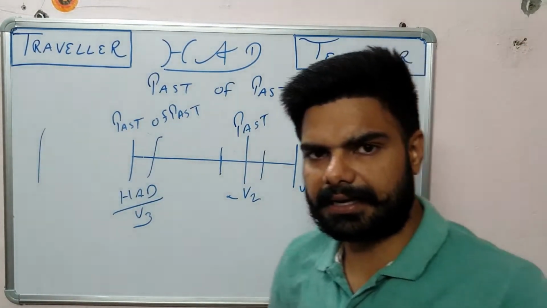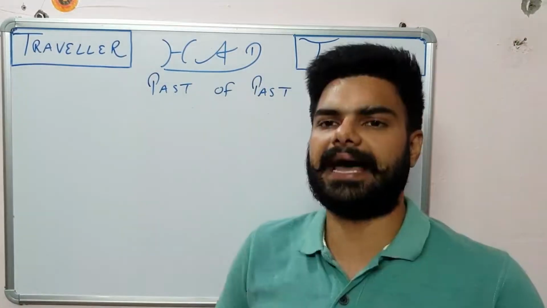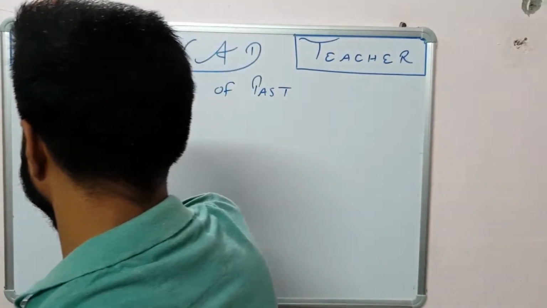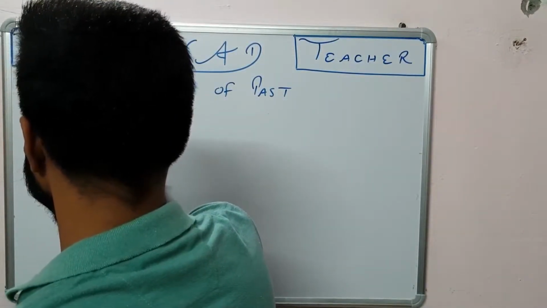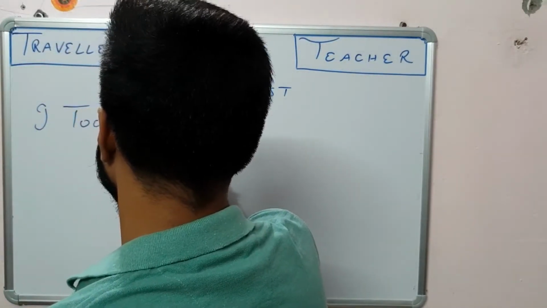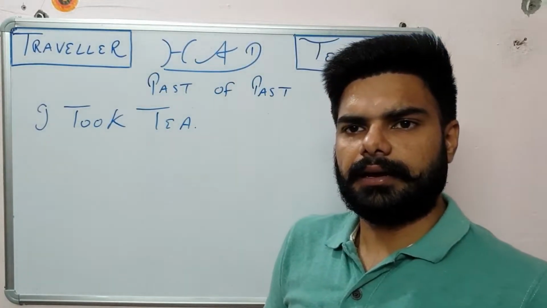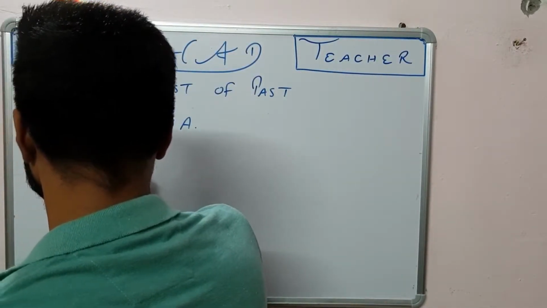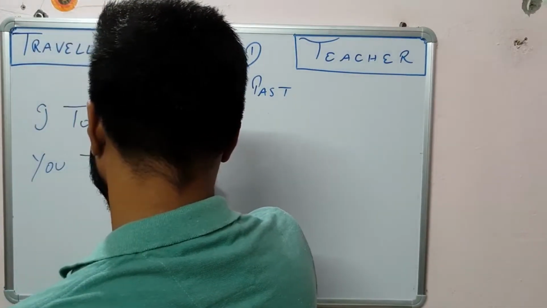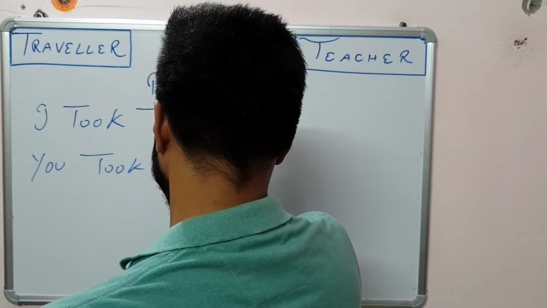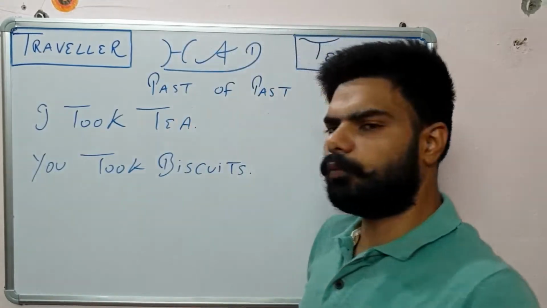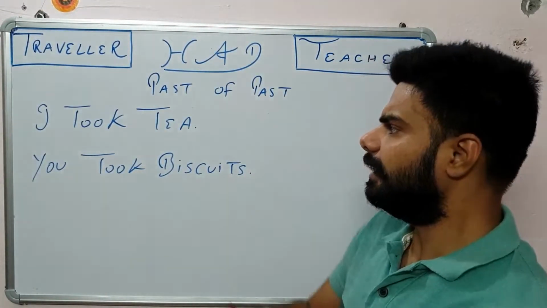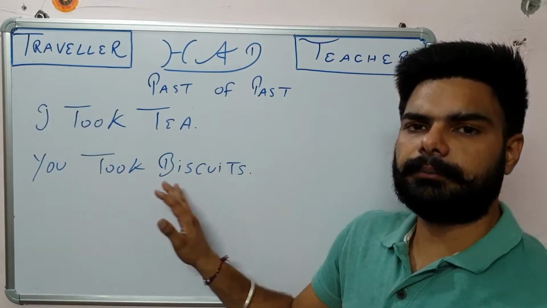Now let's discuss a little bit more. For example, I say "I took tea", which is a basic sentence in the past version. The second sentence is "you took biscuits". Once again, it's a simple sentence. Both sentences are in the past, simple past indefinite sentences. I took tea and you took biscuits.